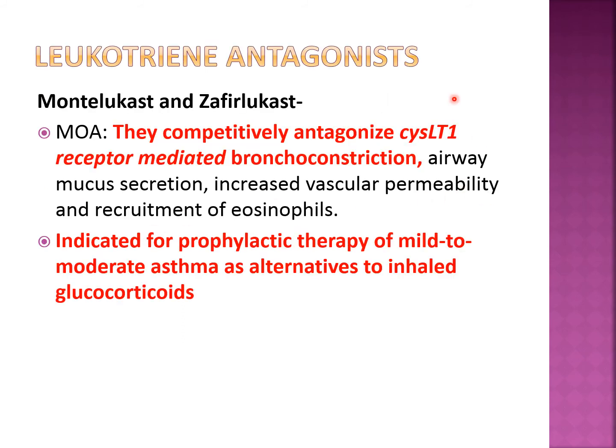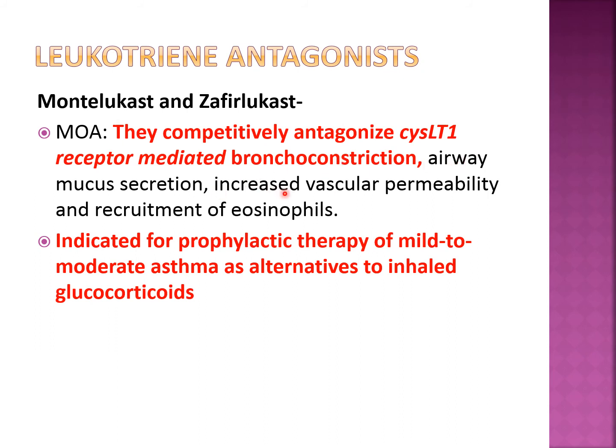Now coming to the fourth type of drug in asthma, the leukotriene antagonists. As we have seen, leukotrienes are responsible for bronchoconstriction and they are released from the mast cell granules. So the drugs are montelukast and zafirlukast. What is the mechanism of action? They competitively antagonize the cysteinyl LT1 receptor mediated bronchoconstriction. So they antagonize these leukotriene receptors, because of which the bronchoconstriction is prevented.